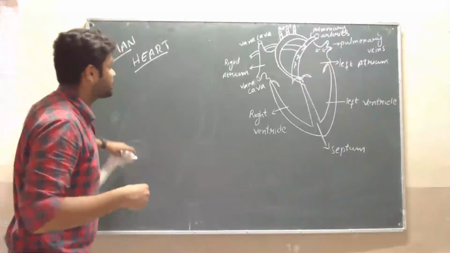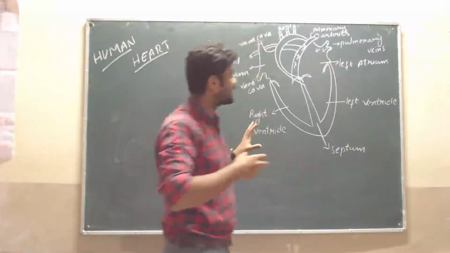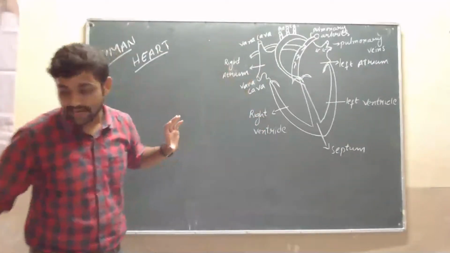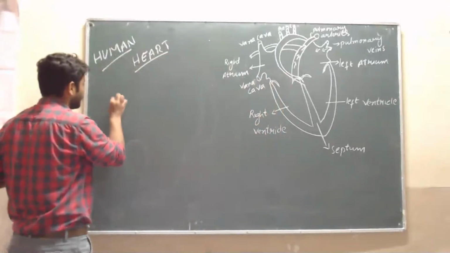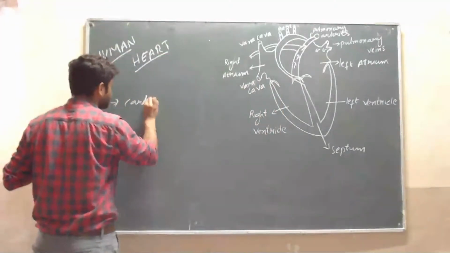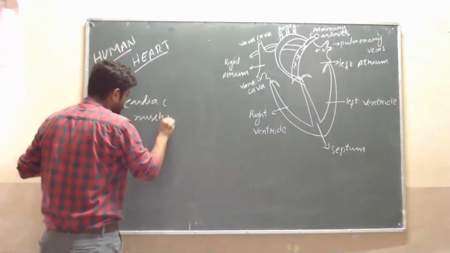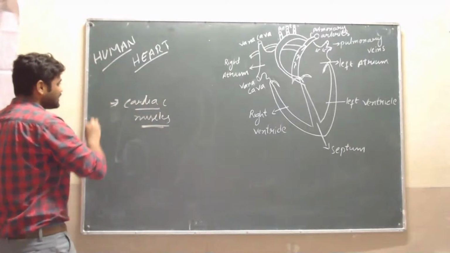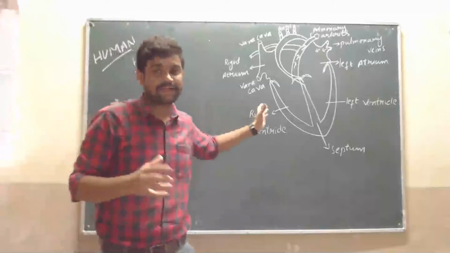Now I will explain you the parts, how many parts are there and what they do exactly. This is the heart. The heart is made up of cardiac muscles. Cardiac is nothing but related to the heart only. This heart is made up of cardiac muscles.